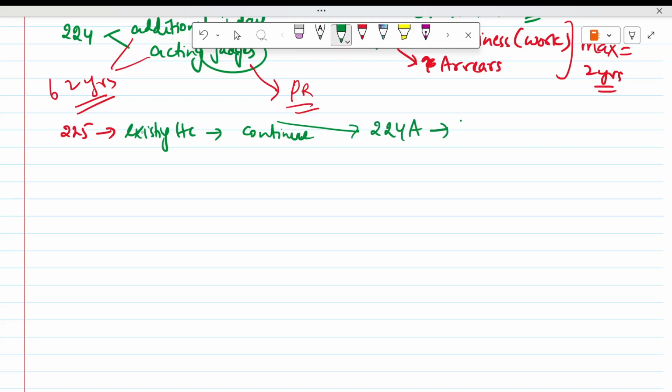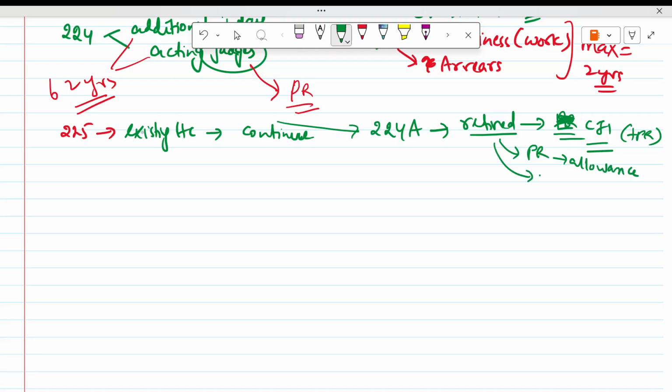In between, 224A is there. This is about retired judges. A retired judge is appointed by the CJ, but the consent of the President should be taken. His allowance is decided by the President, as we have seen in the Supreme Court. And the retired judge must give his consent; otherwise, you cannot force him. He is retired and happily taking rest. You cannot force him to just come and work. You have to take the consent. That is what is mentioned in the Constitution.